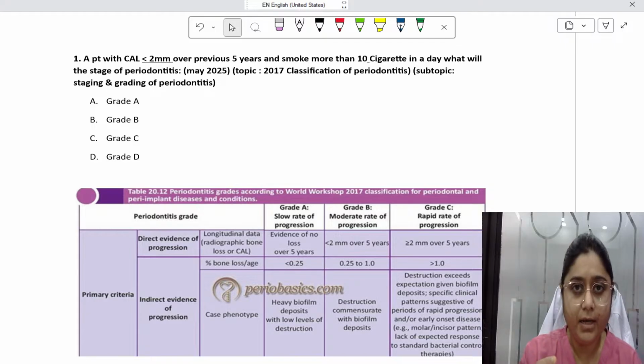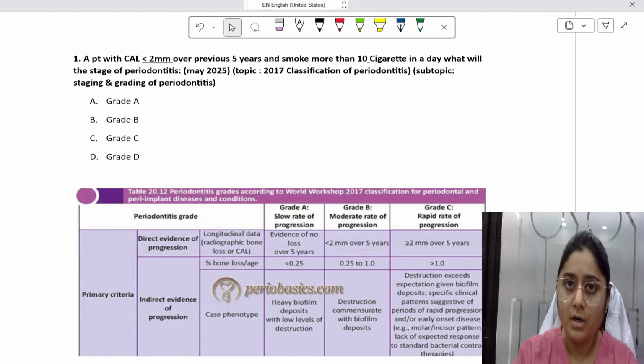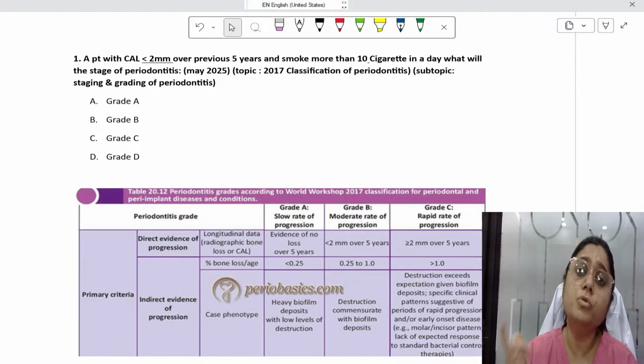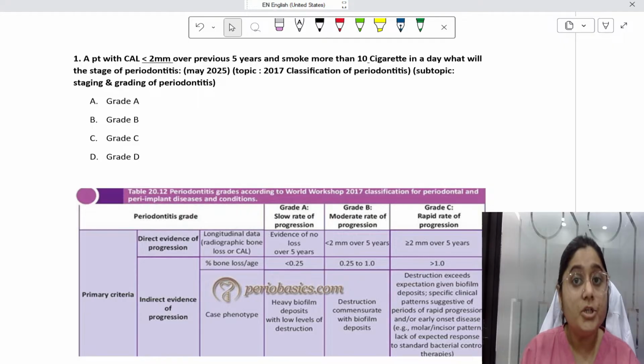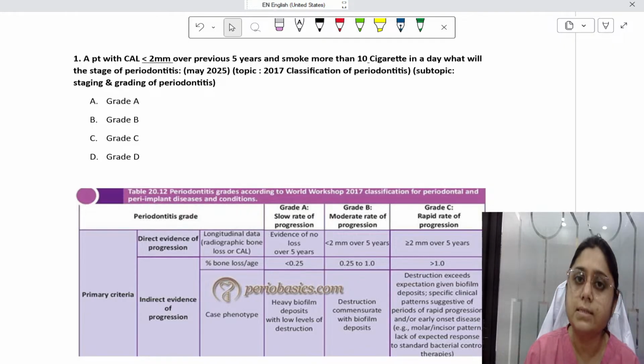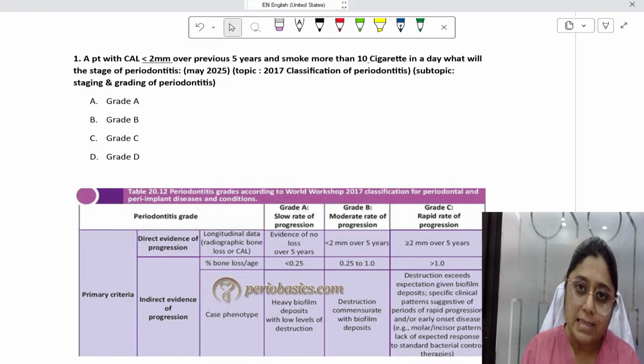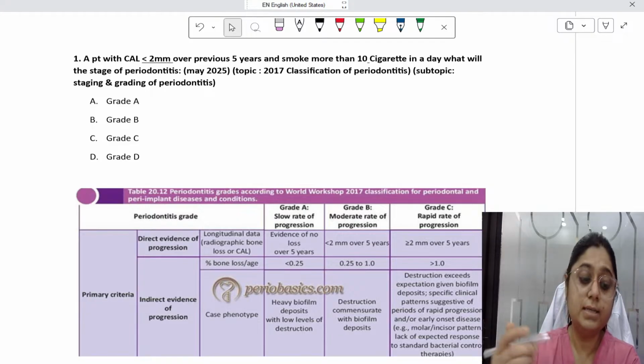The first questions will be from the 23, 24, 25 INI-CET papers. After that, I'll quickly discuss the questions which have come previously on those same topics, from 2016, 17, 18 till 2022. So with that said, let us start the discussion, guys.